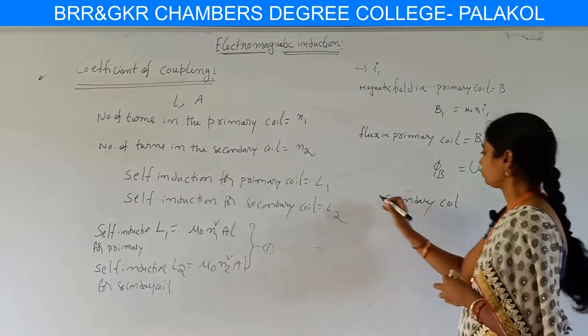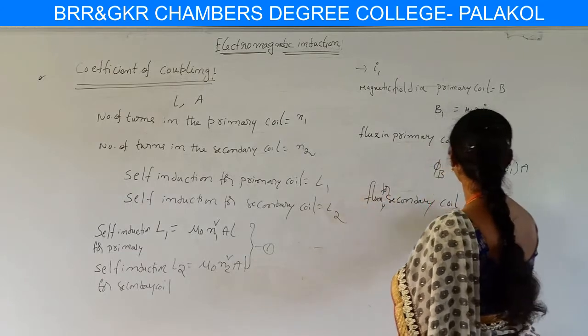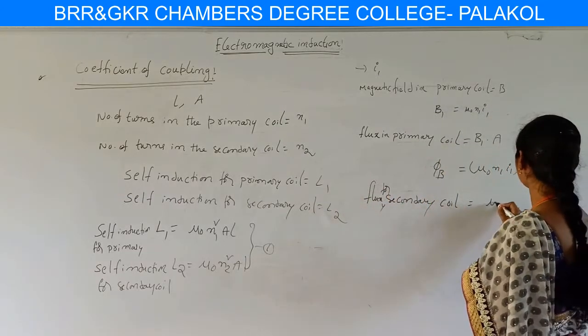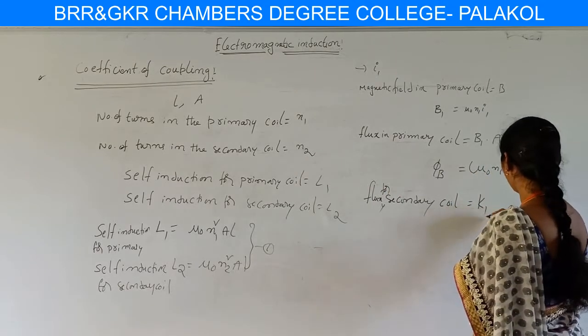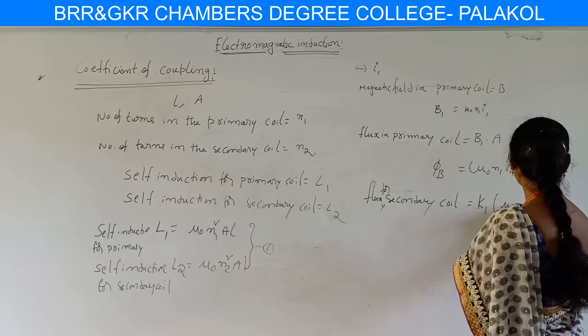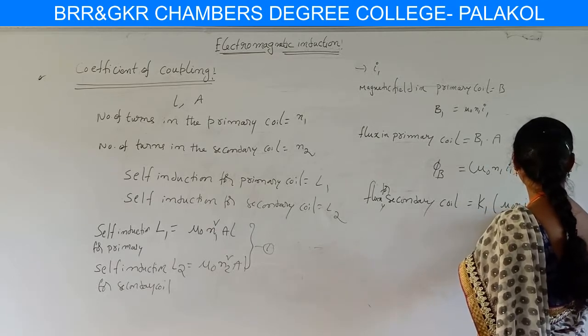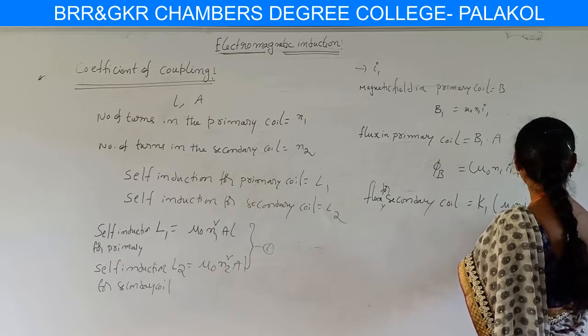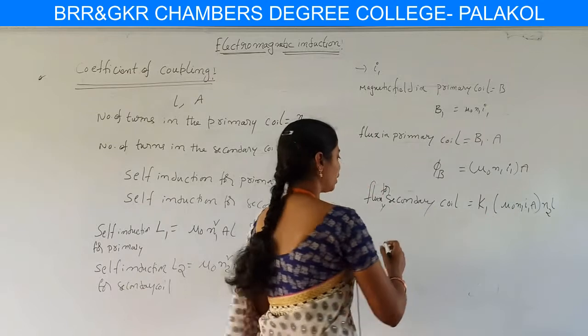Flux for the secondary coil is equivalent to K1 into mu naught N1 I1 A into N2 L, since K1 is the fraction of flux.